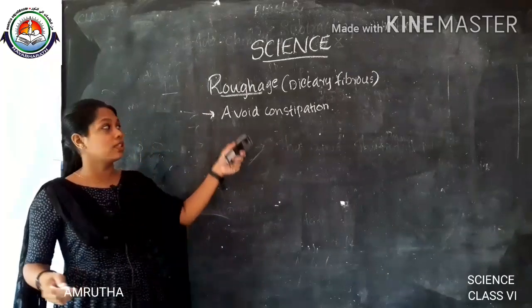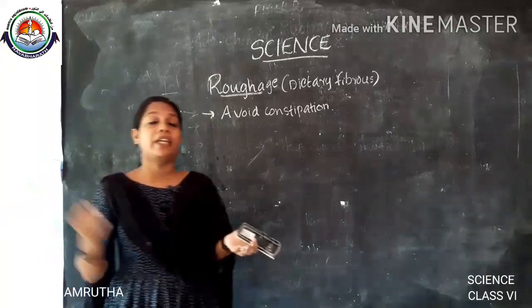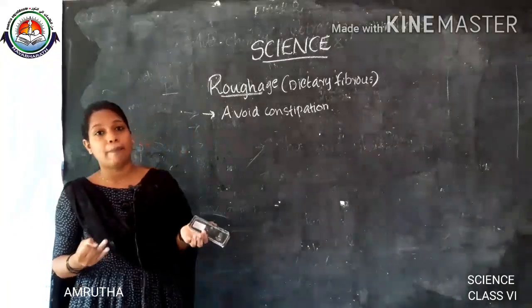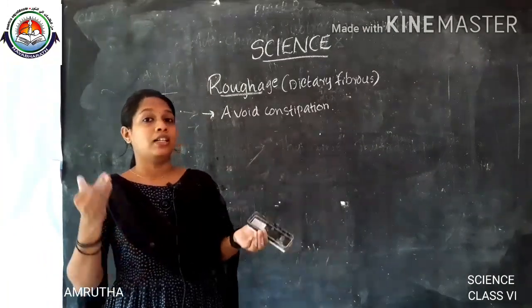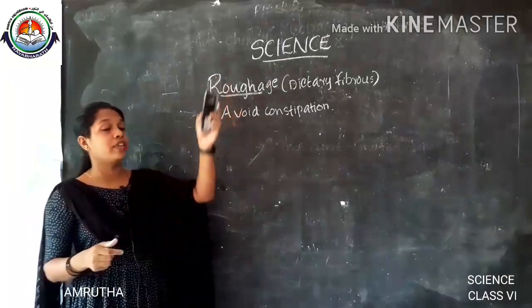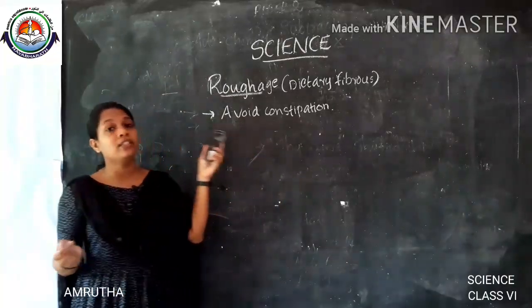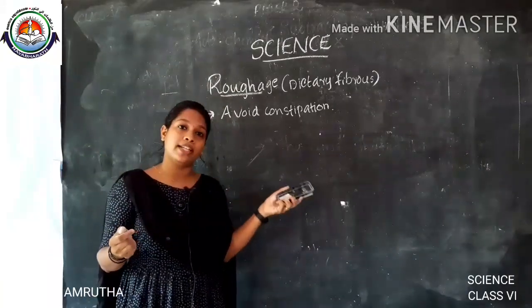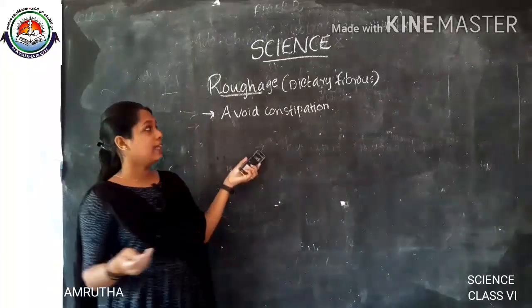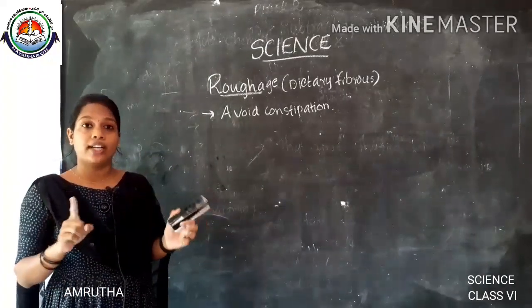And the major sources of getting roughages are fruits and vegetables, then peeled and unpeeled apple, then half crushed wheat. These are the sources of getting roughages. So this is also an important constituent in our food item. Is it clear? Then we move on to the most important thing, that is water.